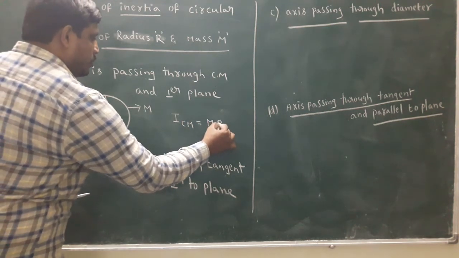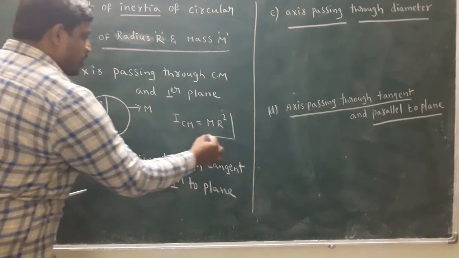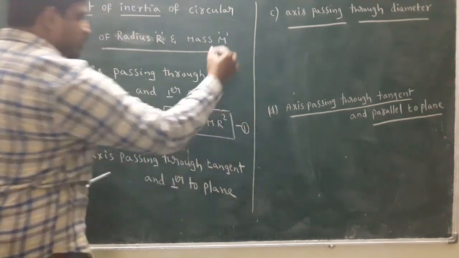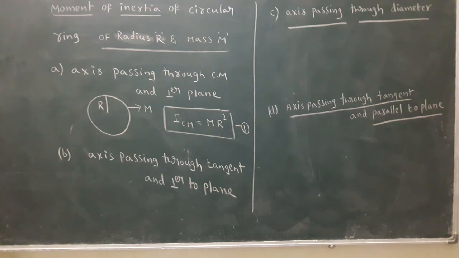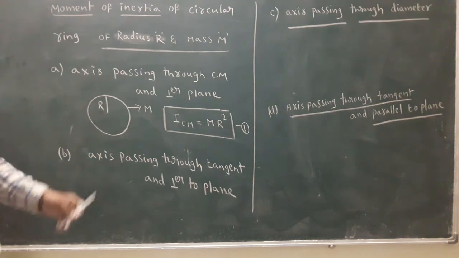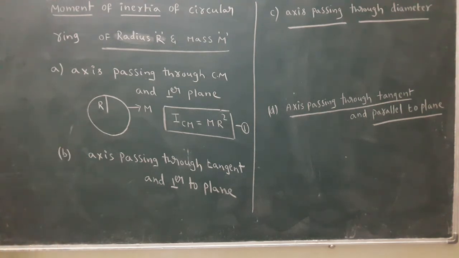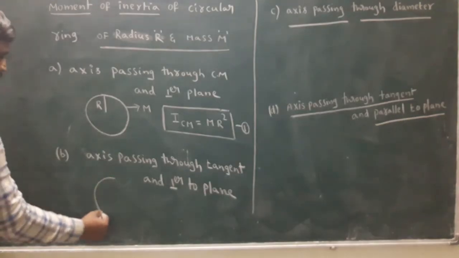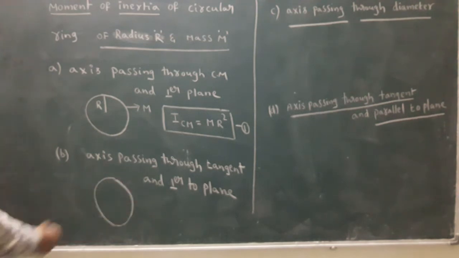In the situation, the formula for ICM for a ring is MR square. Here, the axis passes through center of mass and perpendicular to plane. Next question. This is the ring, Nana.